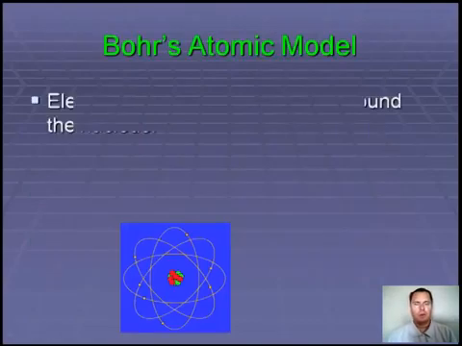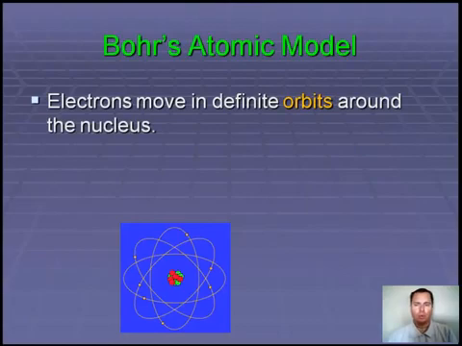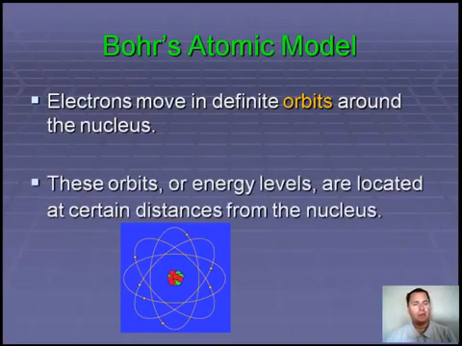In Bohr's model, the electrons move in definite orbits around the nucleus. We can see it down here drawn by these white lines. Here's the nucleus with protons and neutrons, and then we have the electrons going around the different orbitals. These orbitals are what he called energy levels, located at certain distances from the nucleus based on the amount of energy the electron had. Now Bohr got it really close. He wasn't perfect, but close. We often will use his model when we talk about chemistry. It's not wrong, it's just not quite complete.